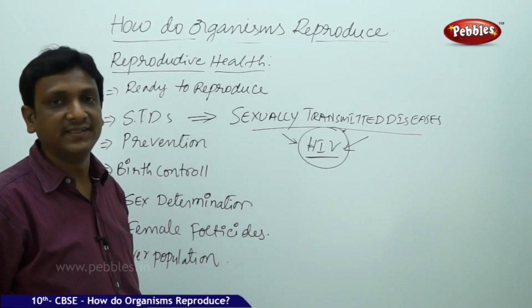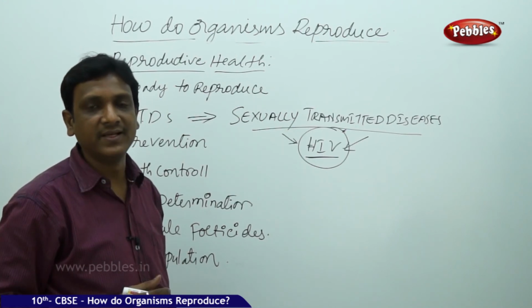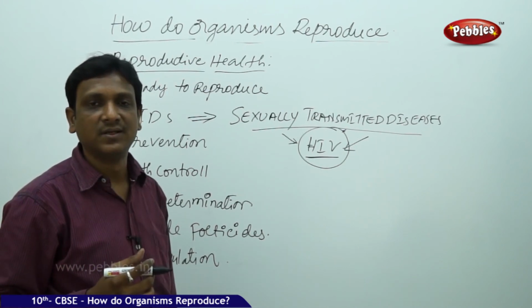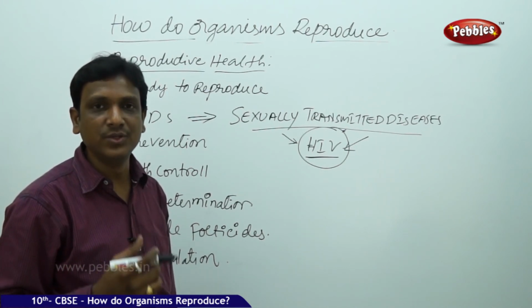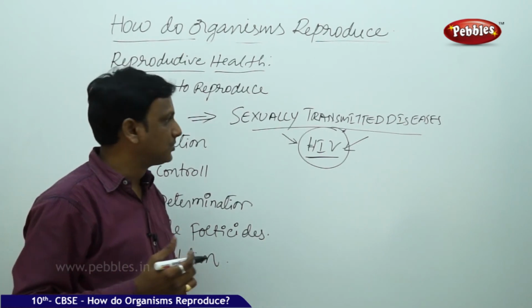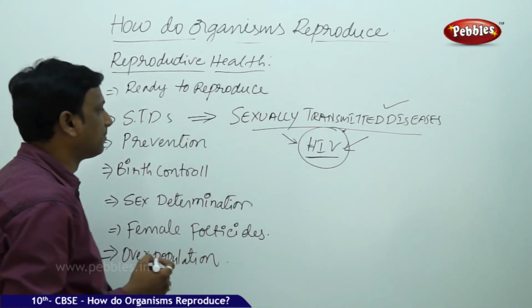So this is a very serious issue which should be properly judged and thought about. Without any thinking, if you do that under the force of your friends or somebody else, you will be in a very big problem. So sexually transmitted diseases are the major problem here, caused by having unprotected sex.